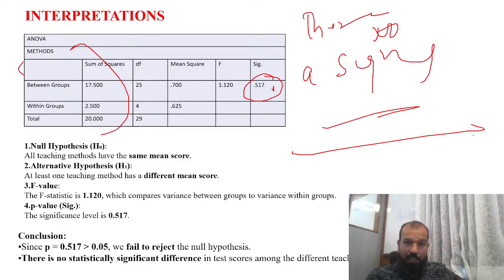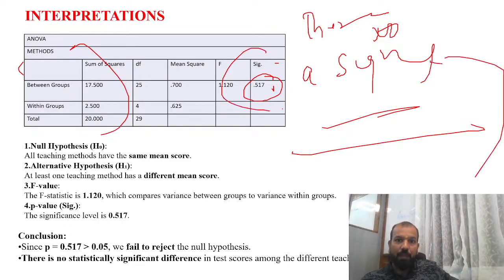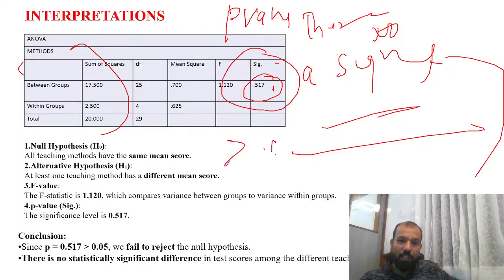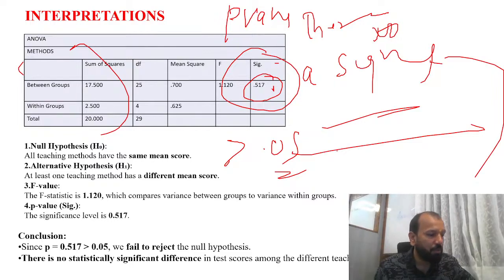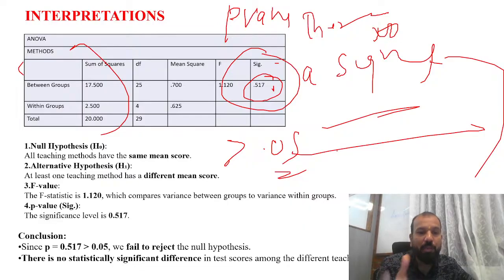Significant values are denoted with the p-values. If the p-value is less than 0.05, that means your null hypothesis got rejected. Got it? The null: all teaching methods have the same mean score. The alternative: at least one teaching method has a different mean score. F value, this is what the result is all about. I just wanted you to understand.